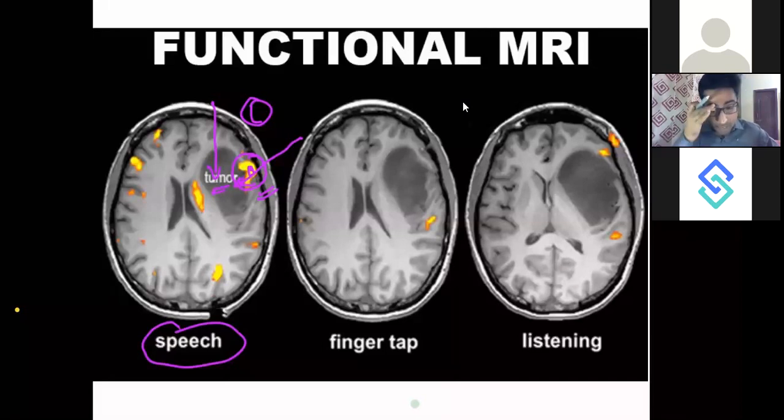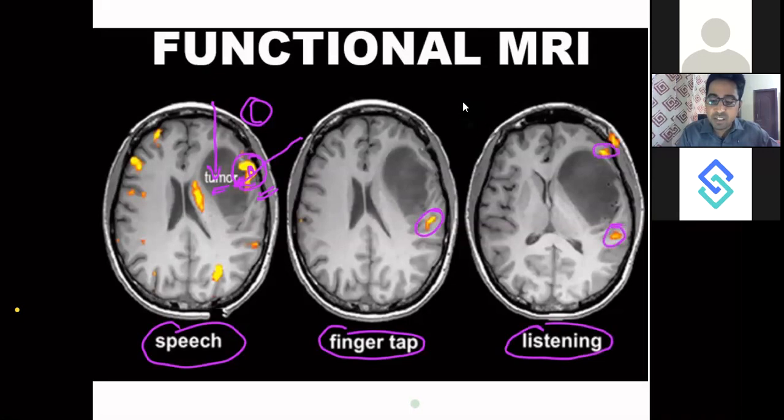That's why pre-operative evaluation of these functions is very important. Let's say it is finger tapping: this is the area which got stimulated when the finger was being tapped by the patient during the MRI. And if he is listening, these are the two areas which are stimulated when the patient is listening, right?